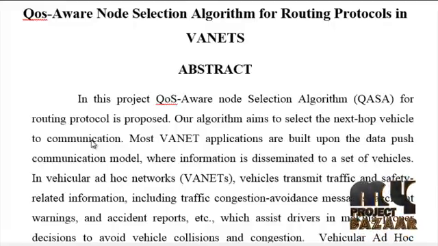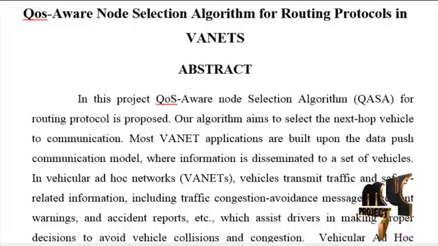In this project, the system presents a QoS-aware node selection algorithm for routing protocol, a novel multi-channel TDM MAC protocol proposed specifically for a VANET scenario. Applications in vehicular networks can have different QoS requirements. Some applications require minimum delay regardless of the throughput, while others require the opposite, and some applications may need a balance between throughput and average time delay. Moreover, QoS utilizes a transmission range based metric that can be changed as per application requirements, whether it is high throughput or minimum end-to-end delay.